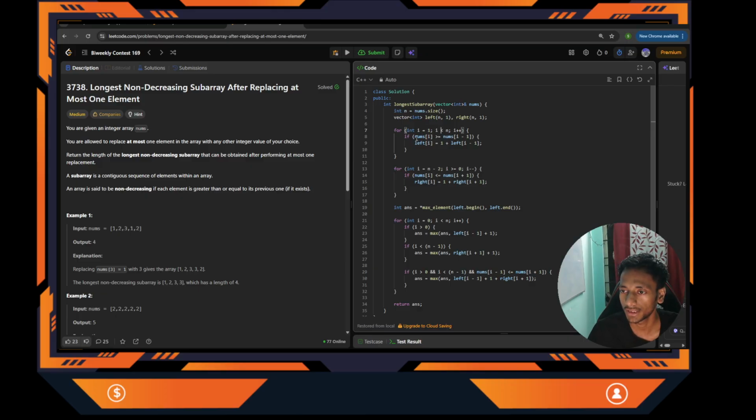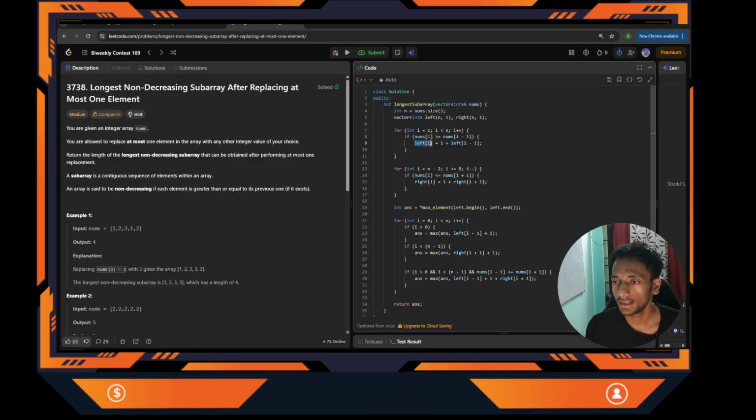Now I can add the current number to the previous subarray only if it is non-decreasing. So what is the condition for non-decreasing? The current number, nums of I, should be greater than or equal to the previous number. Then I can add this current number to the previous subarray. Non-decreasing means the current number should be greater than or equal to the previous number; it should not decrease. So if it is true, that means I can add the current number into the previous subarray.